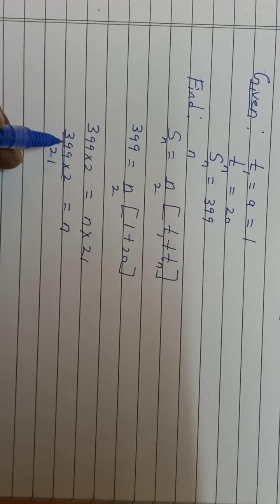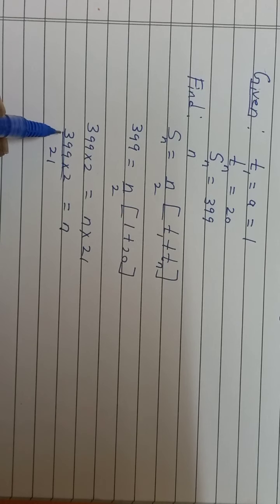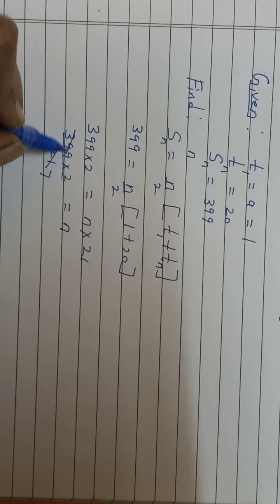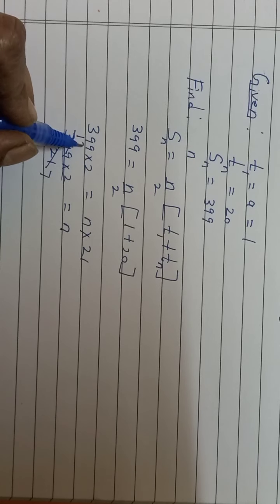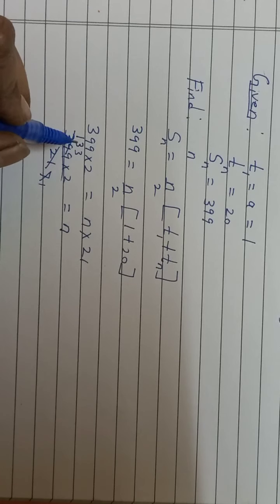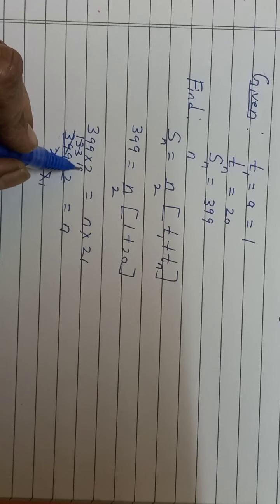Divisibility test for 3. What does it say? Sum of the digits should be divisible by 3. Then that number is divisible by 3. So 9 plus 3 here is 12, and 12 plus 9 is 21. So 21 comes in 3's table. So you can divide. 3 7s are 21, and here also 3 1s are 3, 3 3s are 9, 3 3s are 9. Now here 7 1s are 7, and here you will get 7 9s are 63.